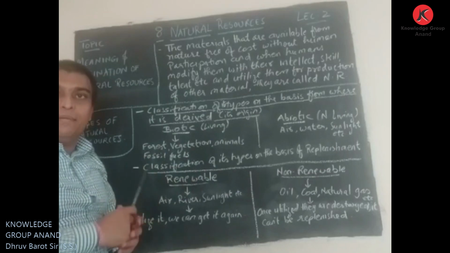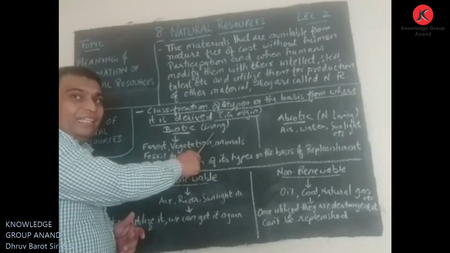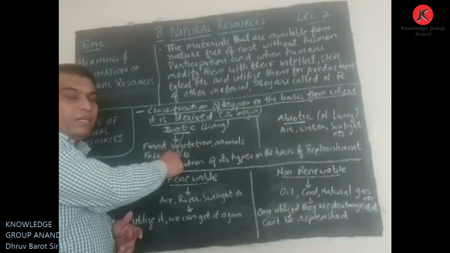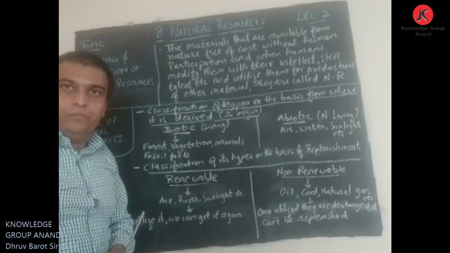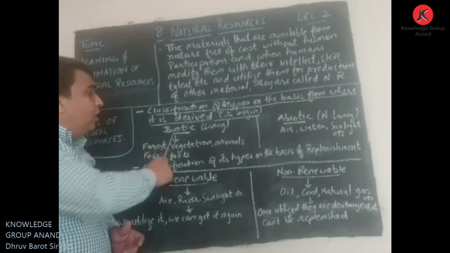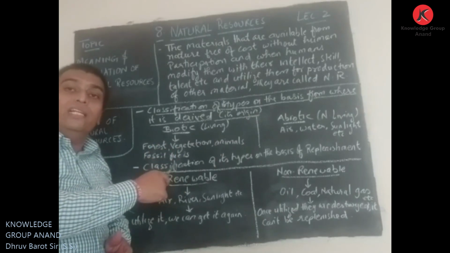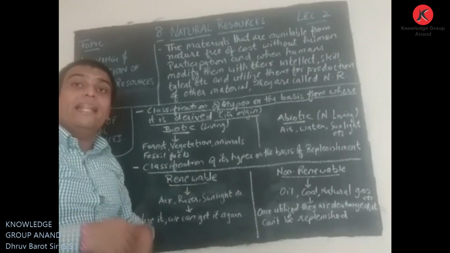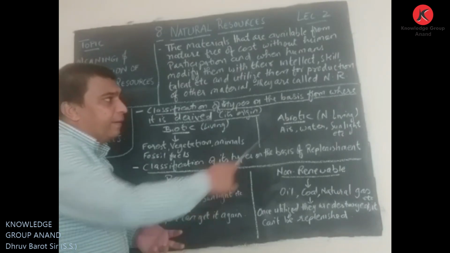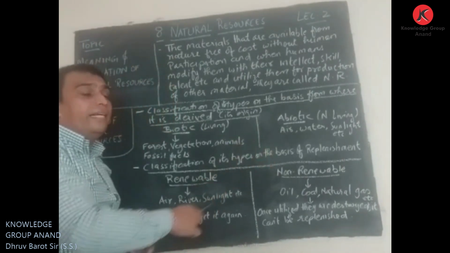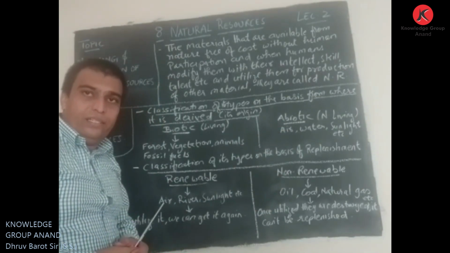That is two types: biotic, that is living material, and abiotic, that is non-living material. Biotic means living material that has life in it, that survives. Abiotic is non-living, that does not have life in it.